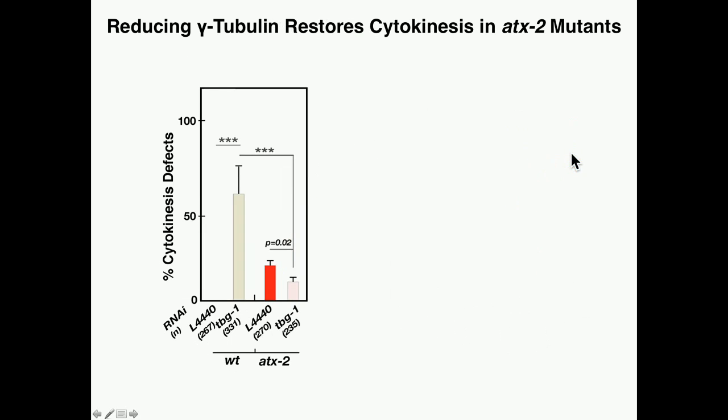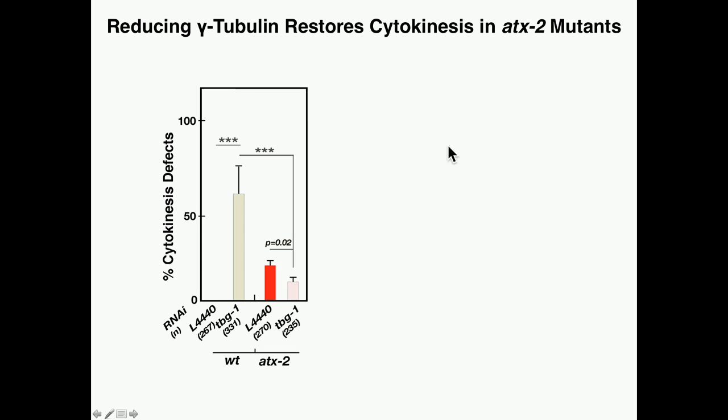Now, we reason that the increased microtubule nucleation that we see in ATX-2 was responsible for the cytokinesis failure phenotype that we see through affecting microtubule dynamics, and we thought that if we reduced centrosomal TBG1 levels, we could partially restore cytokinesis to the ATX-2 mutants.